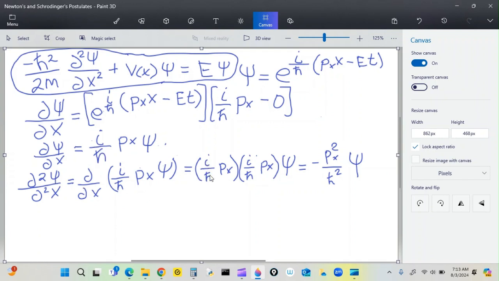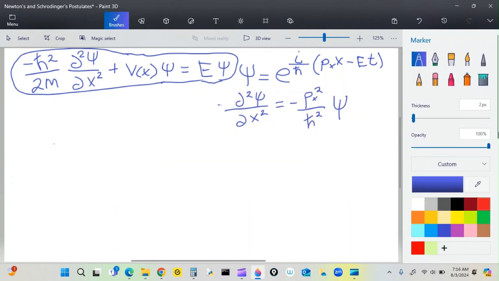So I've got i over h bar px from the first one, and then when I took this again, it's i over h bar px again times that function. So I just replaced this whole thing with the same thing down here. And if you multiply these two together, square root of -1 squared is equal to -1, px squared over h bar squared, psi.